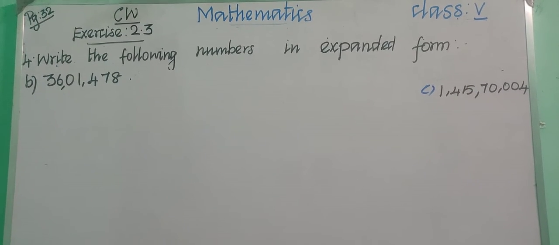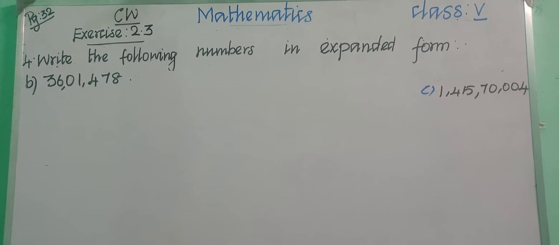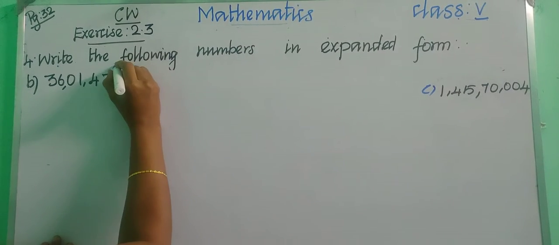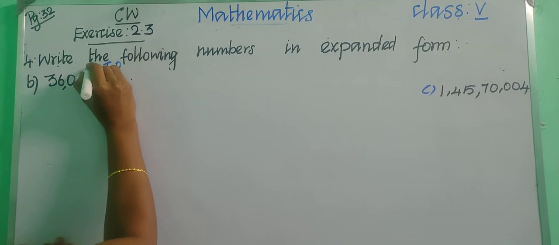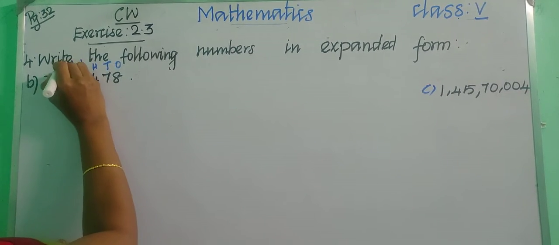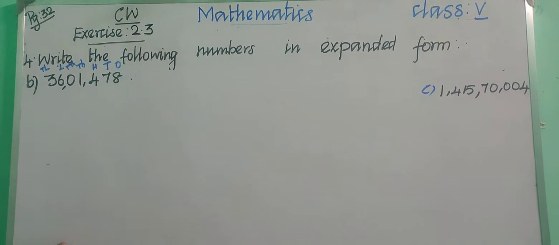Okay, children, see the next question, B. So let us say the place value. Okay, so it is ones, tens. Okay, let us write ones, tens, hundreds, thousands, 10,000s, lakhs, 10 lakhs. Okay, so 36 lakhs 1,478. Okay, 36 lakhs 1478. Okay, children. So let us write the expanded form.